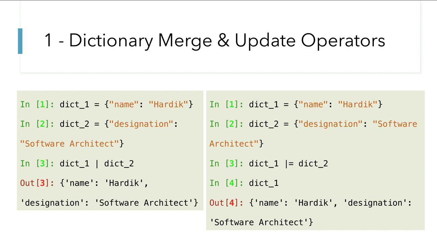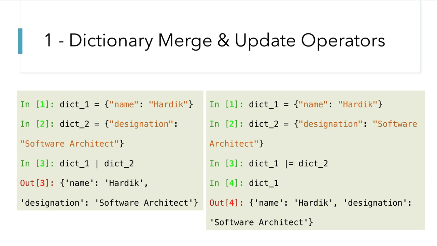Now I want to merge two dictionaries. Till now we were using dict1.update and passing **dict2, which helped to update dictionary 1 with dictionary 2's details. Now if you want to merge two dictionaries, you just need to use this operator: dictionary 1 pipe dictionary 2, which will merge the two dictionaries and return a new dictionary. So basically it will not update dictionary 1 or dictionary 2. It will give you a new dictionary with all the details of dictionary 1 and dictionary 2.